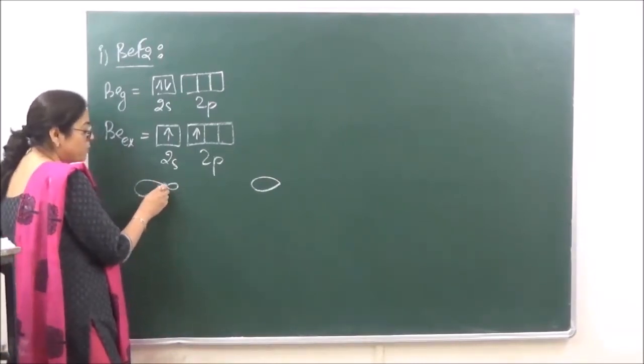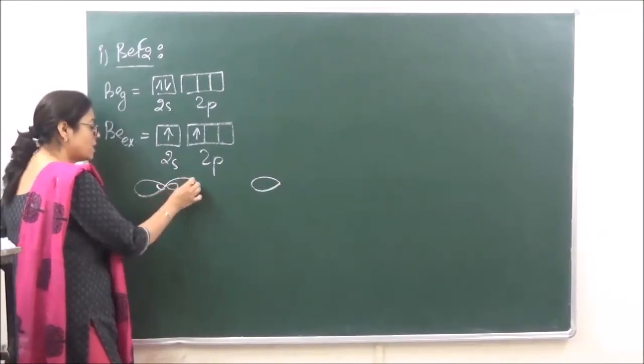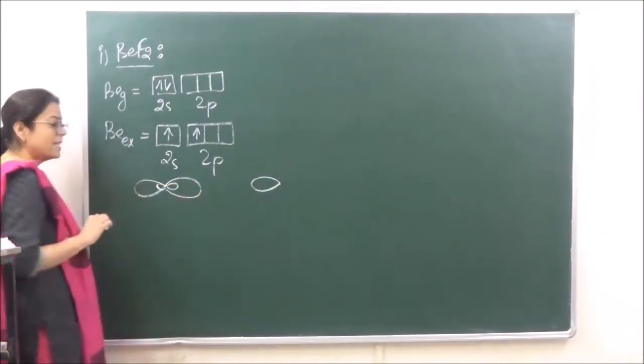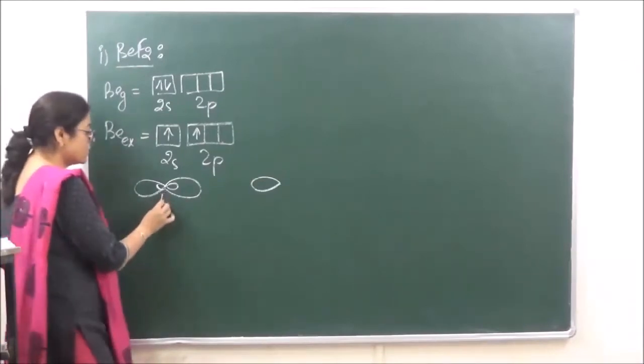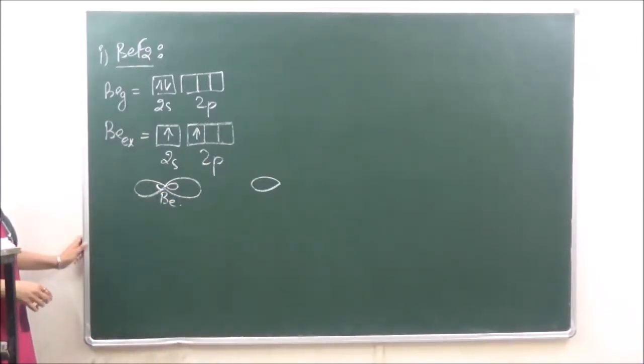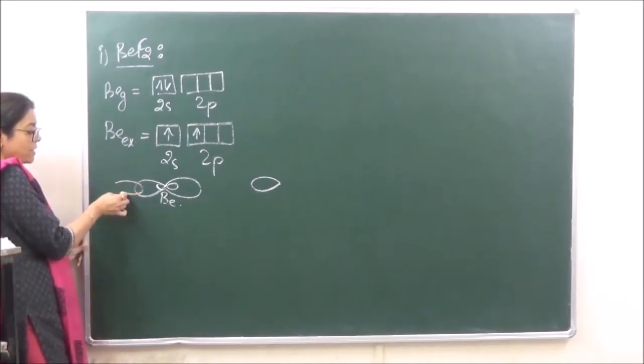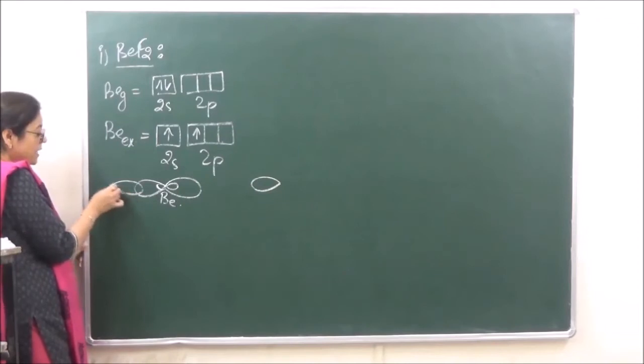So if there are two hybrid orbitals of beryllium, we can write the hybridized orbitals like this. Let's say this is a central atom which is beryllium. And we are taking the example of fluorine. Fluorine में the last electron is in 2p. So 2p of fluorine which is unhybridized. So you can see that unhybridized orbital is shown in this manner.